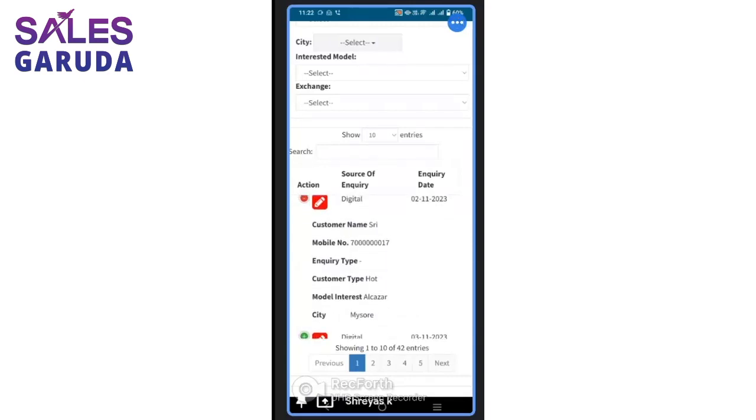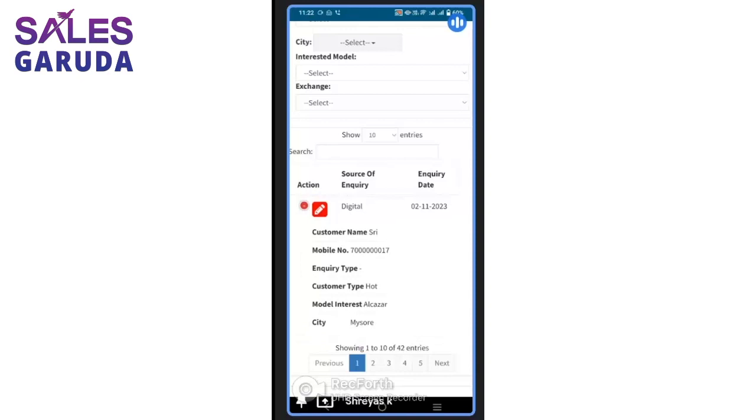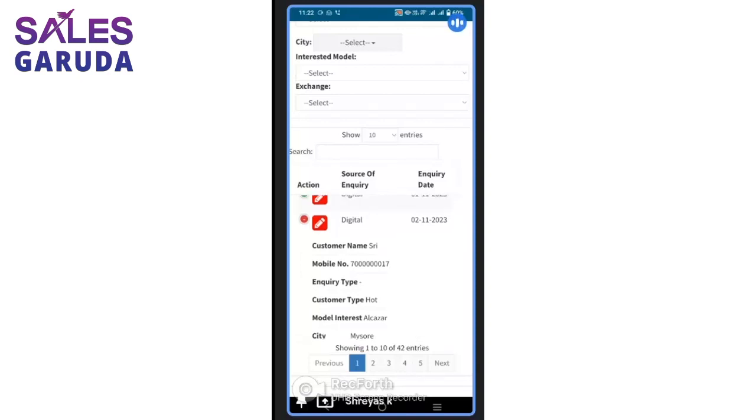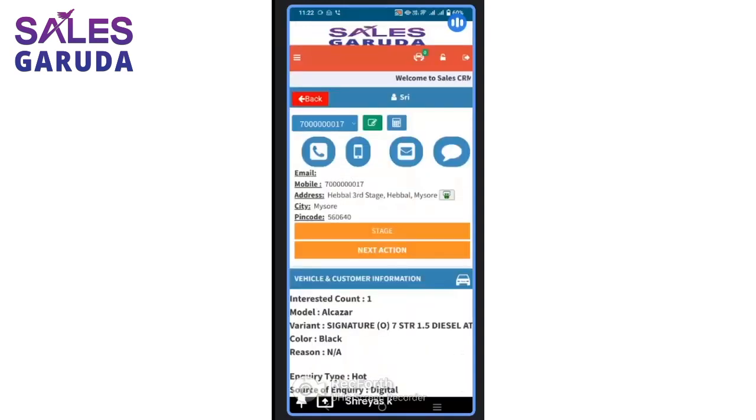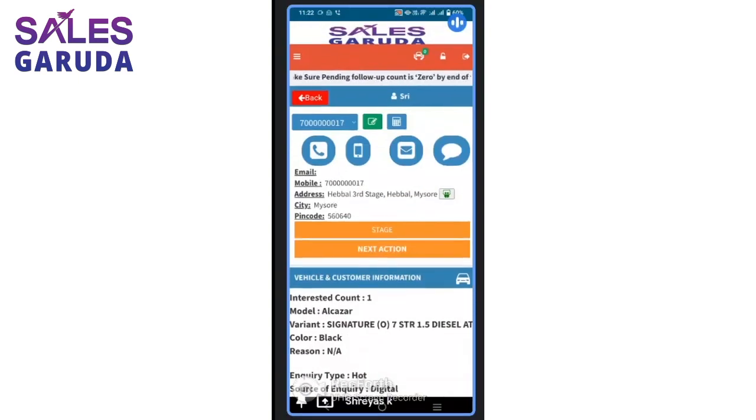So if I want to view the details of the second customer, who is a hot customer, you can see the customer type is hot and his model interest is Alcazar. Now, since he's a hot customer, I should be calling him immediately. So if I want to call this customer, all I have to do is click on the pencil icon. As soon as I click on the pencil icon, I hope you all can see the screen.